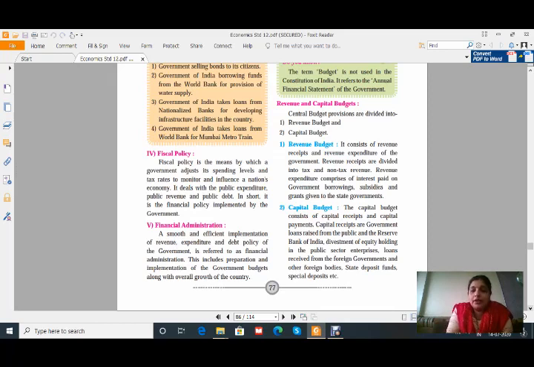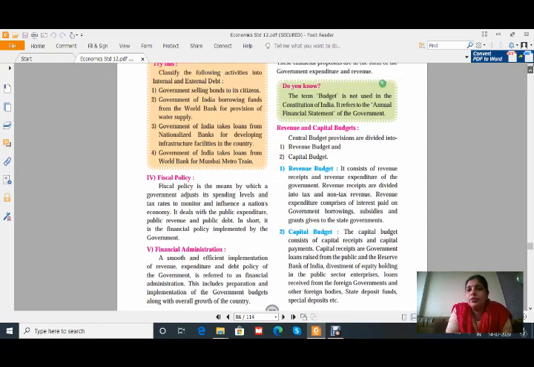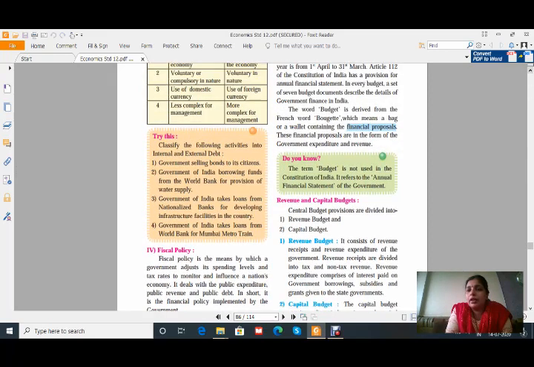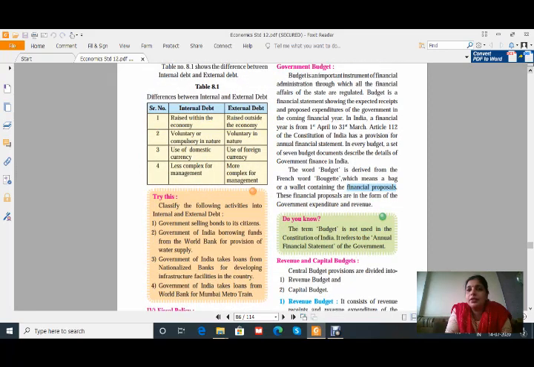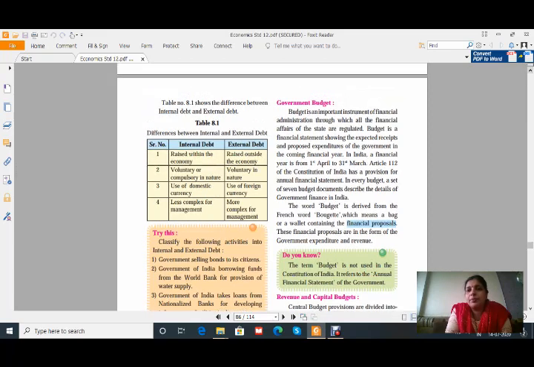Again, the budget. Budget means we can say planning in advance about the future. See, we cannot define the future exactly, but we can consider the possibilities in the near future, and therefore the budget is prepared yearly. It is an important instrument of financial administration through which all the financial affairs of the state are regulated. Every year the state budget and the central budget are to be prepared so that whatever the expected receipts are and what the proposed expenditures of the government are, we can go through this.